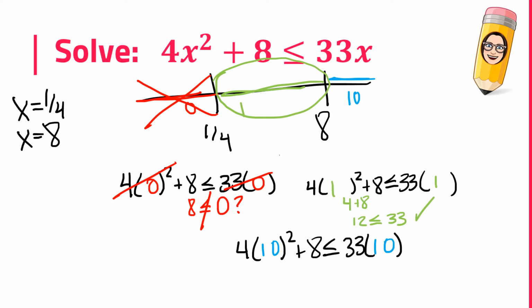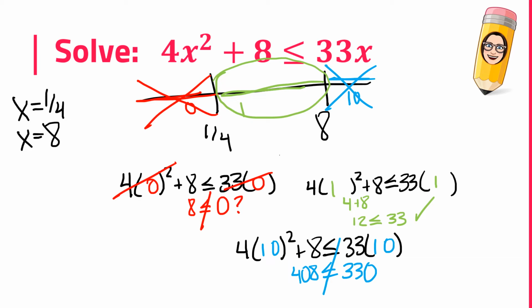Let's check the last one. 10 squared is 100. 100 times 4 is 400. 400 plus 8 is 408. 33 times 10 is 330. That is a false statement. That means that is not a set of solutions. Now I have the interval between 1/4 and 8. That means every value within that interval would make my inequality true.